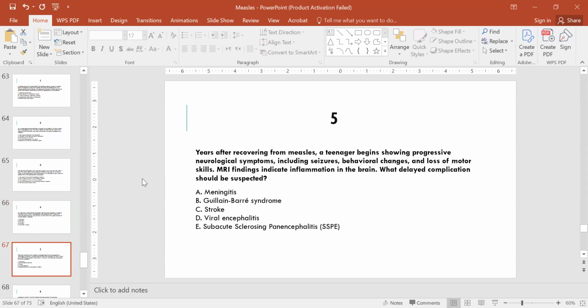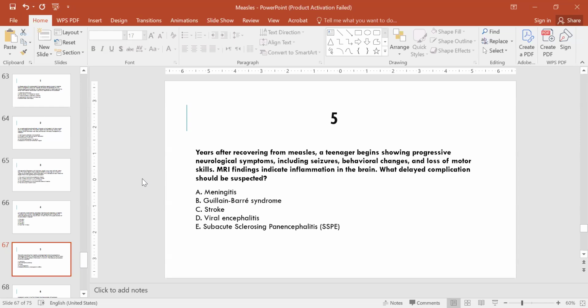Question number 5. Years after recovering from measles, a teenager begins showing progressive neurological symptoms, including seizures, behavioral changes, and loss of motor skills. MRI findings indicate inflammation in the brain. What delayed complication should be suspected? Option A, meningitis. B, GBS. C, stroke. D, viral encephalitis. E, subacute sclerosing panencephalitis.